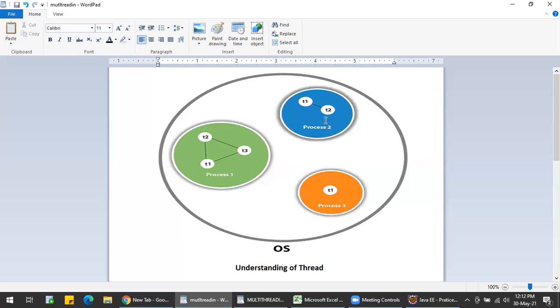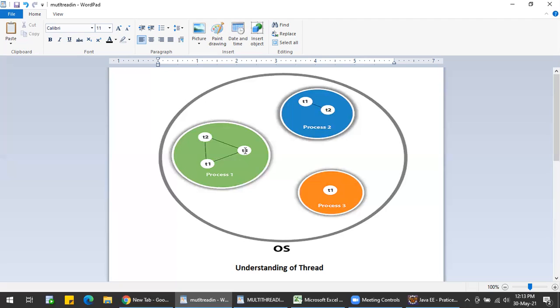That's why switching between processes is very difficult, because I have to settle down whatever is there in process 1 and then go to process 2. Again, if I want to come back to process 1, I have to settle down whatever memory is running behind process 2, and then come to process 1. That's why the intercommunication between processes is very difficult and very costly, and that's why a process is heavyweight.